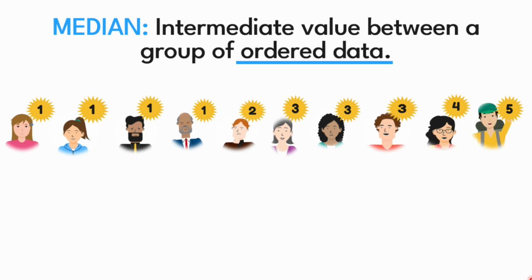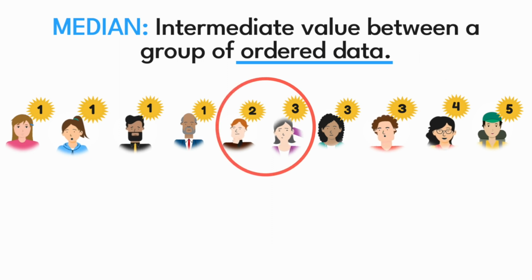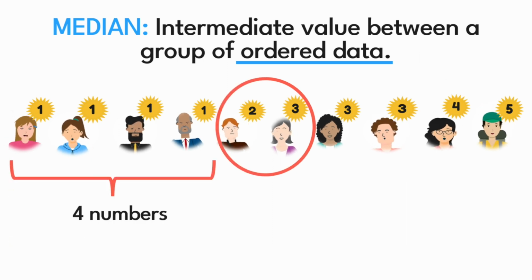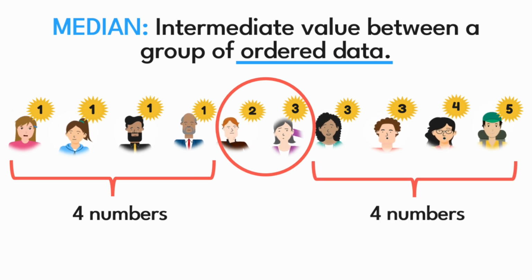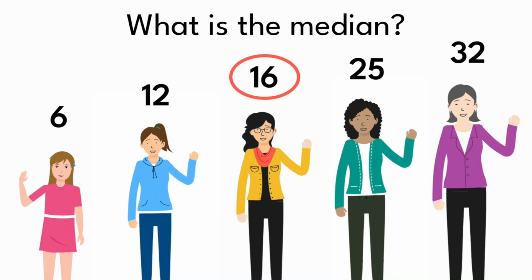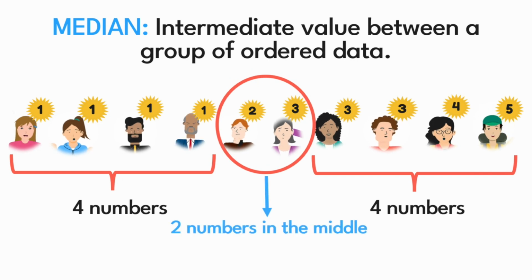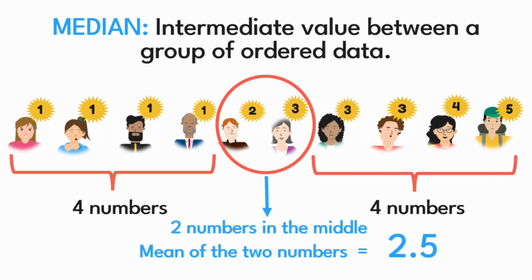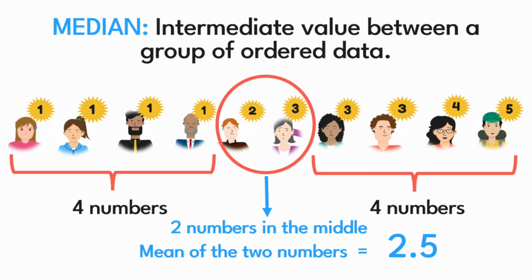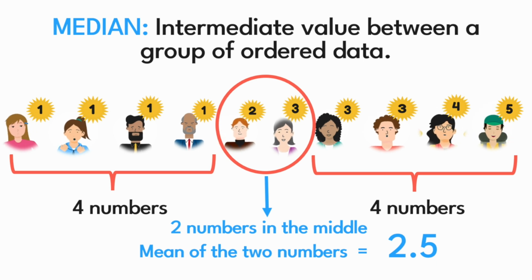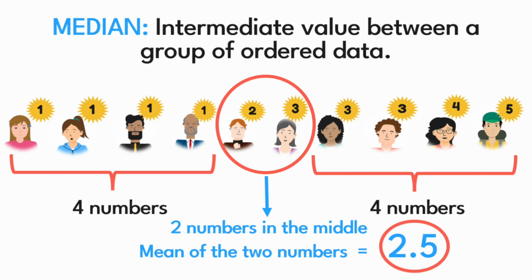How do we calculate the median? We can realize that there are 2 values at the center, and not just one, because it turns out that on one side there are 4 numbers, and on the other side there are 4 other numbers. In our previous example, the number in the center was only 1, but in this case there are 2. Then which one is the median? Well, we have to calculate the mean of both numbers. In this case, it is 2.5 because we add 2 plus 3 and the result is 5. Then we divide by 2 and our median is going to be 2.5.